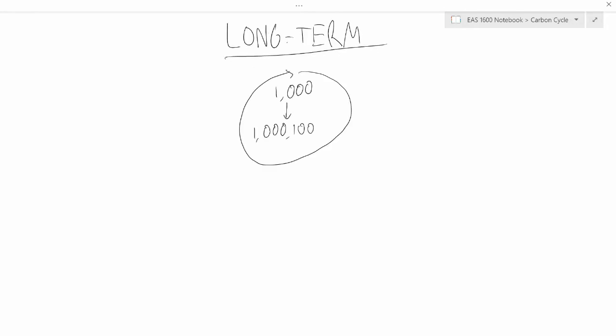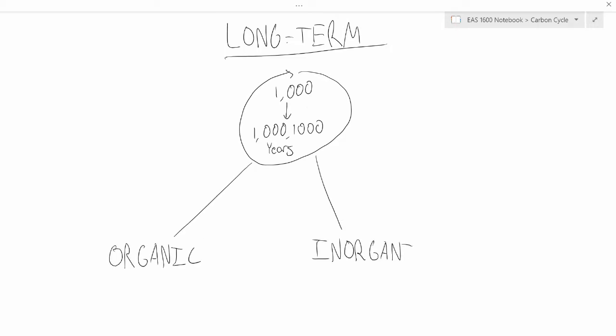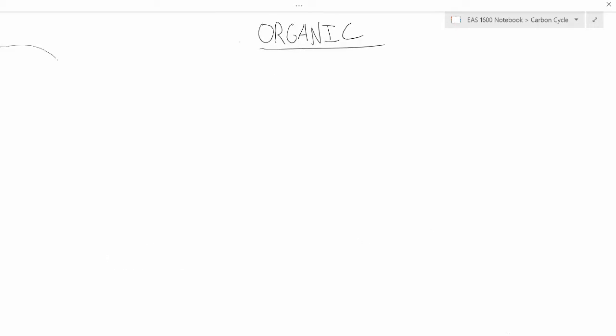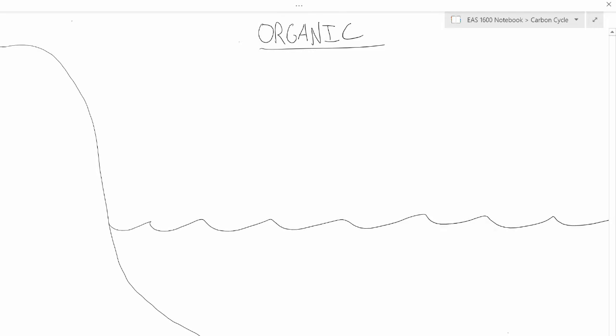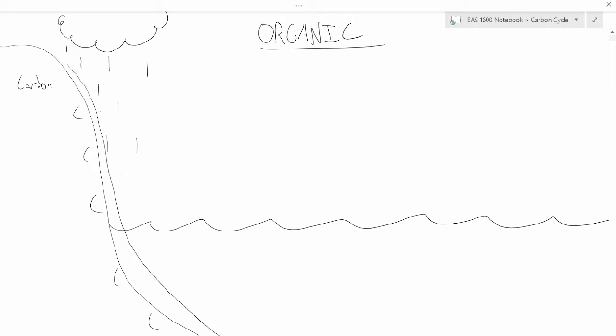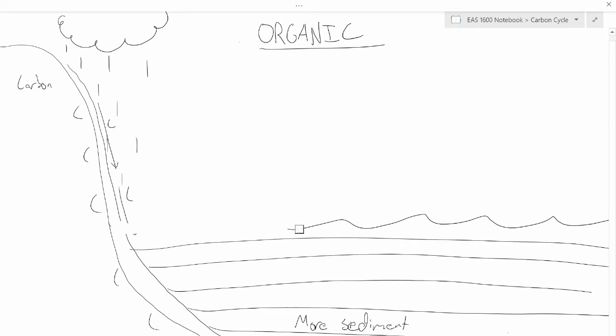The long-term cycle, on the other hand, is in timescales ranging from thousands to up to 1,000,000 years. This cycle can be broken down into the organic and inorganic cycles. The organic cycle begins with the burial of carbon in sedimentary rocks. The movement of sediments to seafloors caused previously deposited materials to be further buried under newer sediment. Over time, the sediments are lithified and trapped in sedimentary rock.